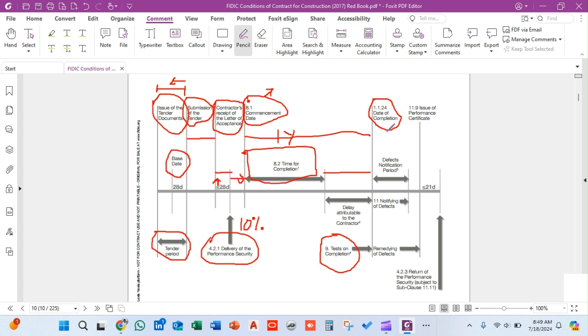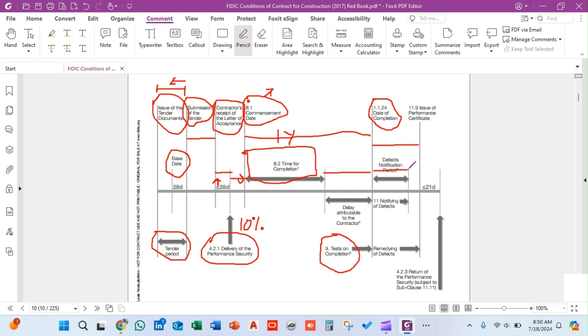From this date the DNP period of the project commences. When the completion of the project has taken place, a particular time interval has been anticipated for the